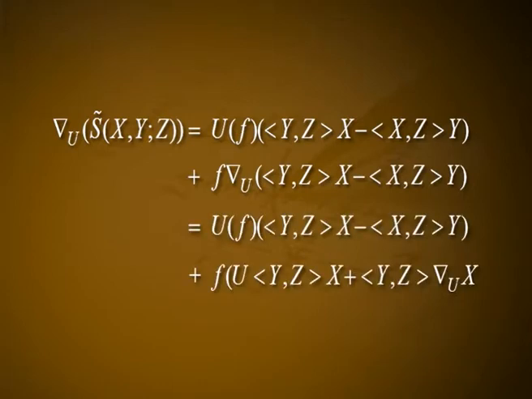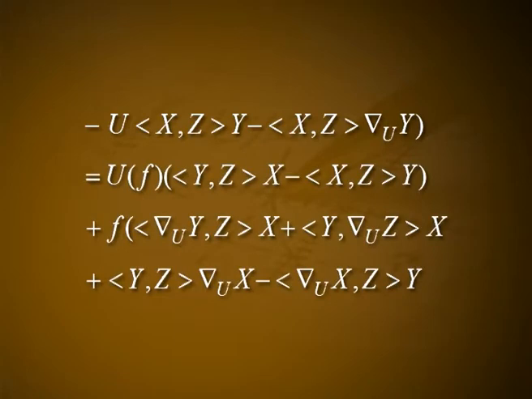Since ∇_u(S̃(x,y)z) = u(f)(⟨y,z⟩x − ⟨x,z⟩y) + f ∇_u(⟨y,z⟩x − ⟨x,z⟩y), which is equal to u(f)(⟨y,z⟩x − ⟨x,z⟩y) + f(u⟨y,z⟩x + ⟨y,z⟩∇_u x − u⟨